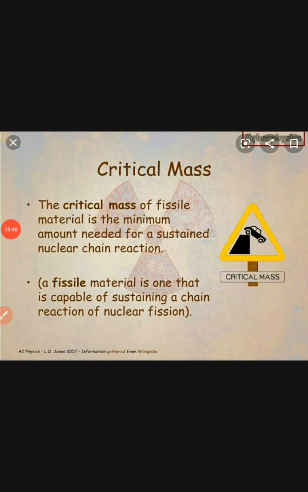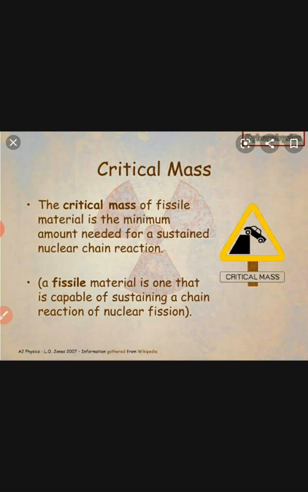The next one is critical mass. During a nuclear fission process, about 2 to 3 neutrons are released. But all these neutrons may not be available to produce further fission, because some neutrons escape from the system. These escaping neutrons are called leakage of neutrons. Some neutrons escape from the system even though the material undergoes fission.